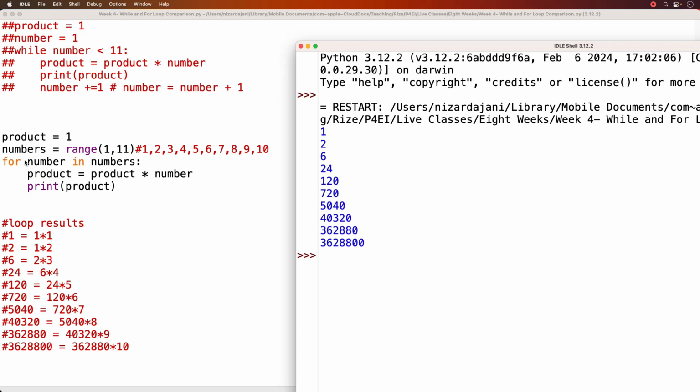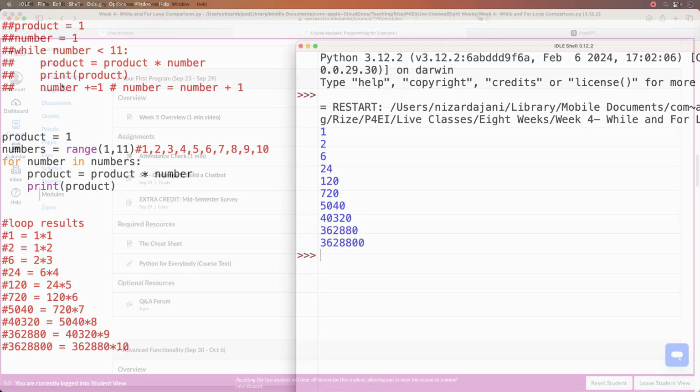So again, the difference between for and while: for, we know how many times this is going to run. While is going to continue running until this rule becomes false, which can lead us to infinite loops if we don't write the logic correctly.